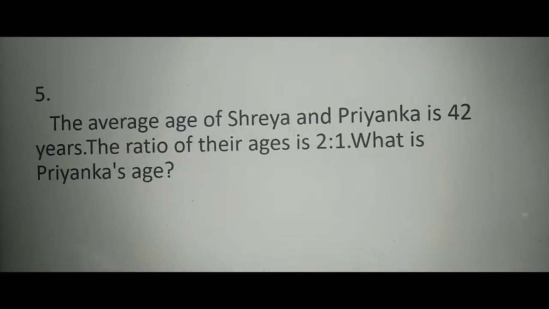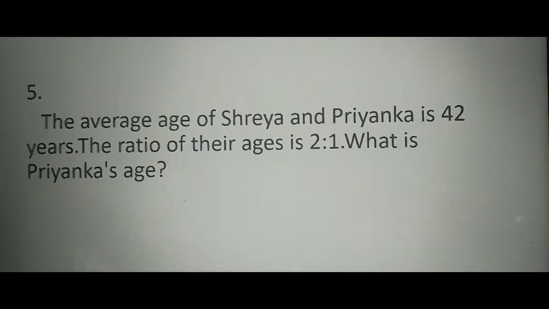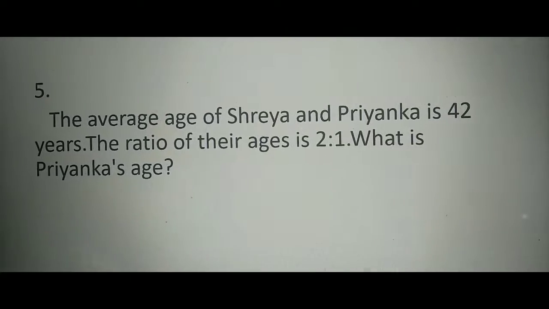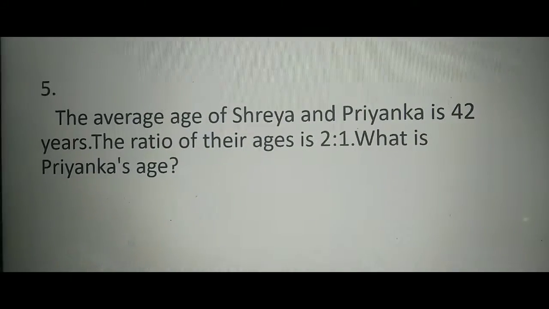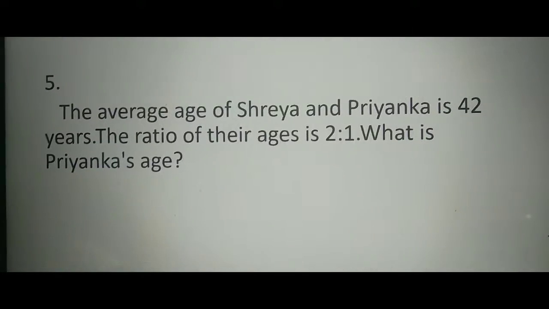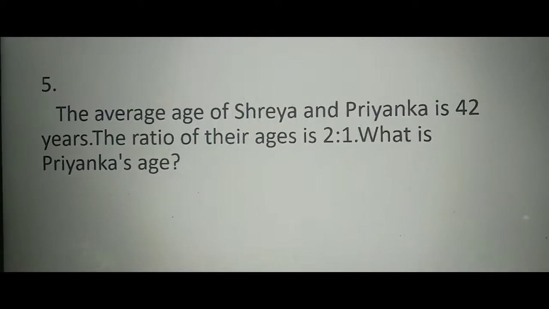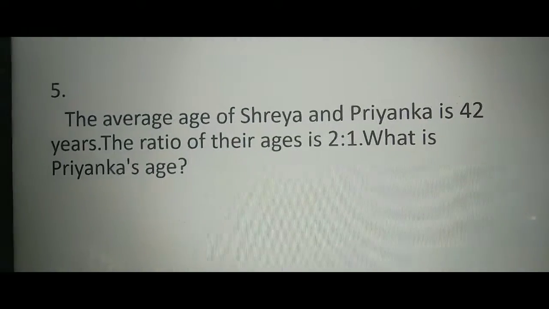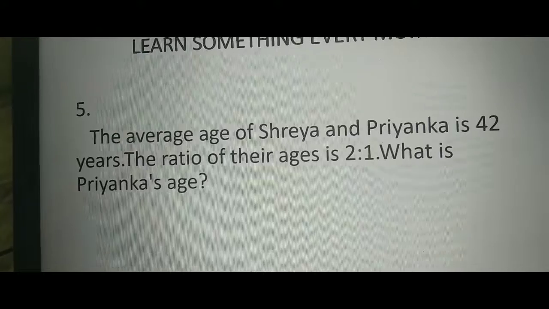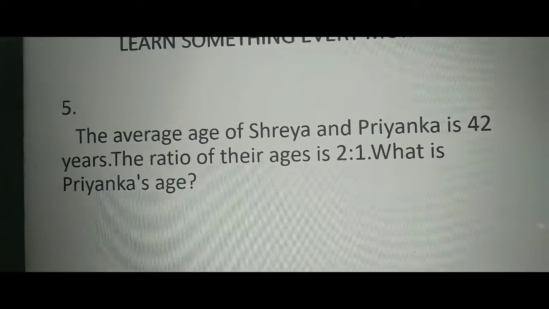The average age of Shreya and Priyanka is 42 years. The ratio of their ages is 2 is to 1. What is Priyanka's age? See, the ratio of their ages is 2 is to 1, which means 2x and x. Average is 42, okay, which means (2x + x)/2 = 42. So by this we can calculate the x value. Here Shreya's age is 2x and Priyanka's age is x. So the x value we get is Priyanka's age. Okay.